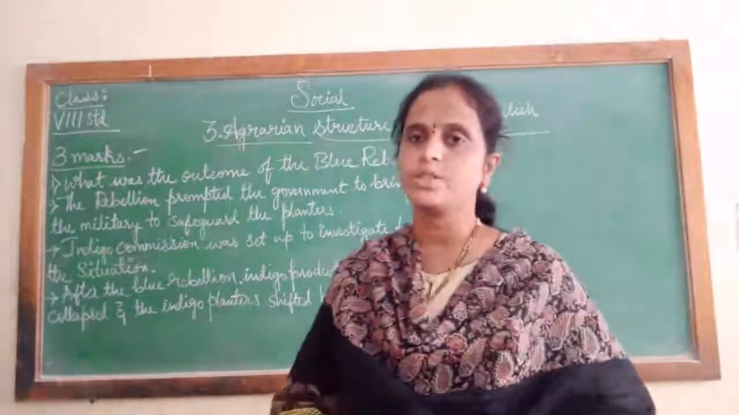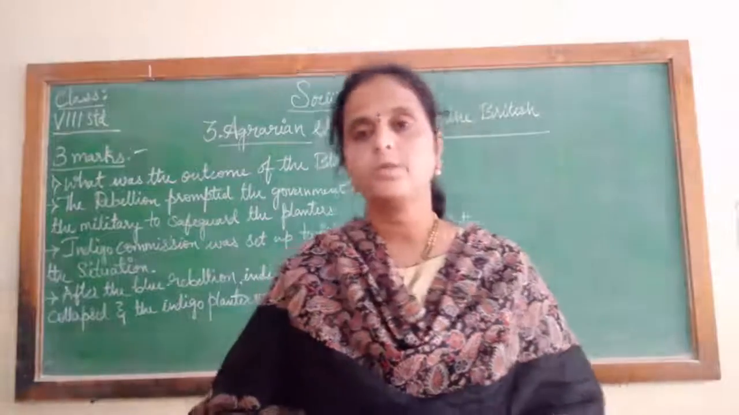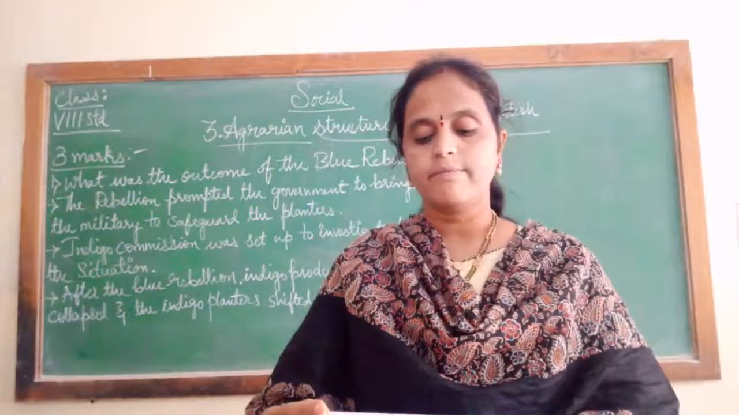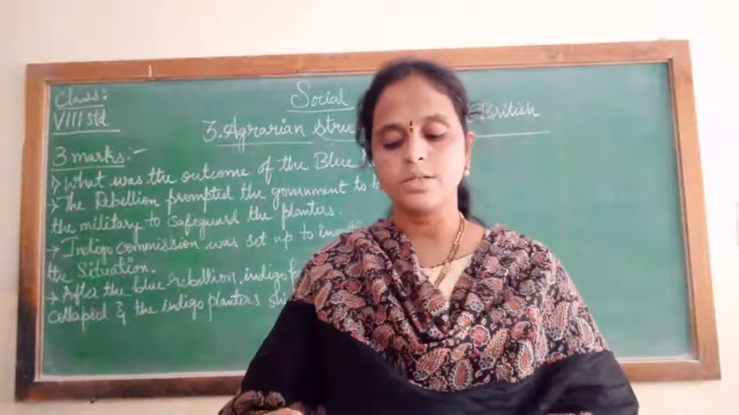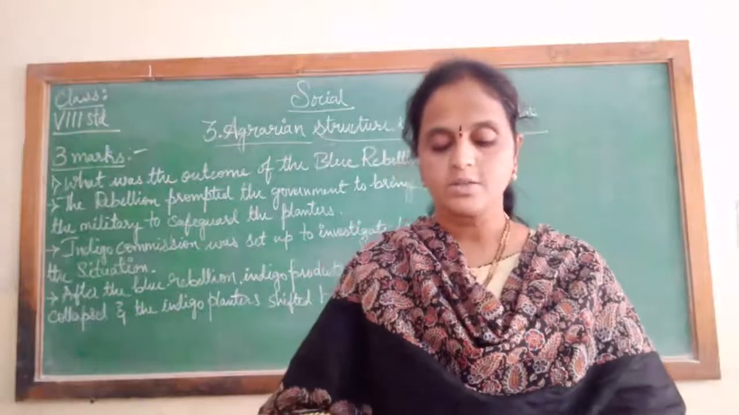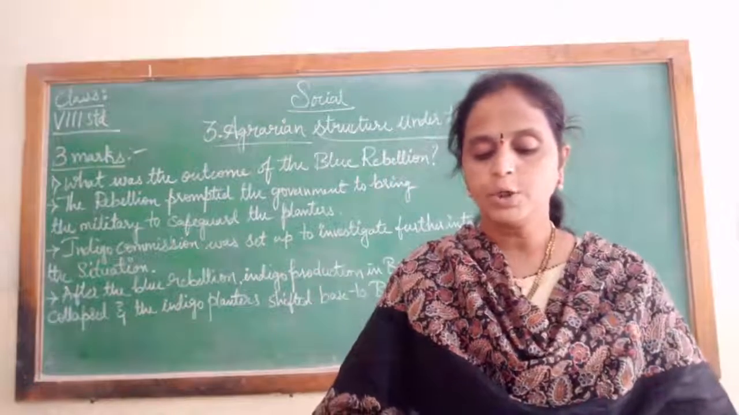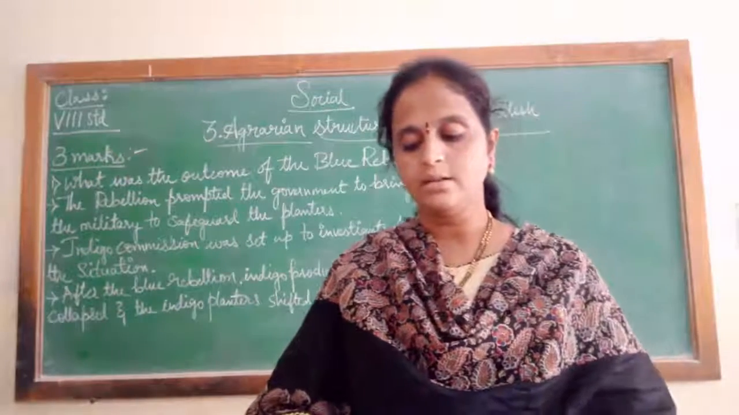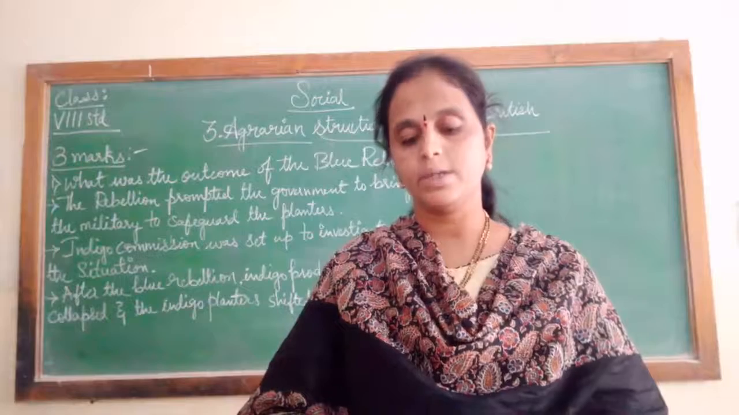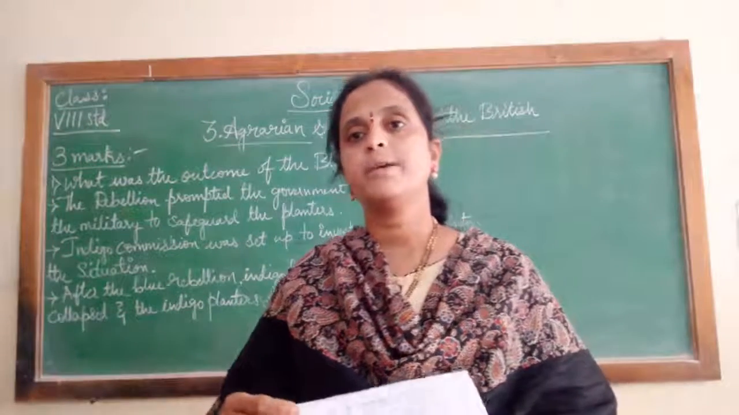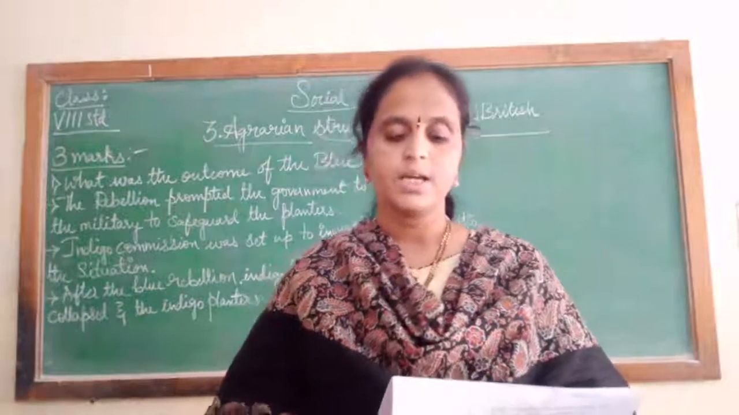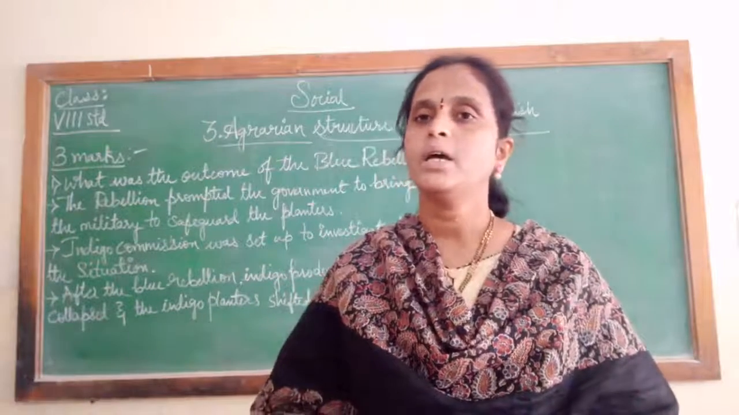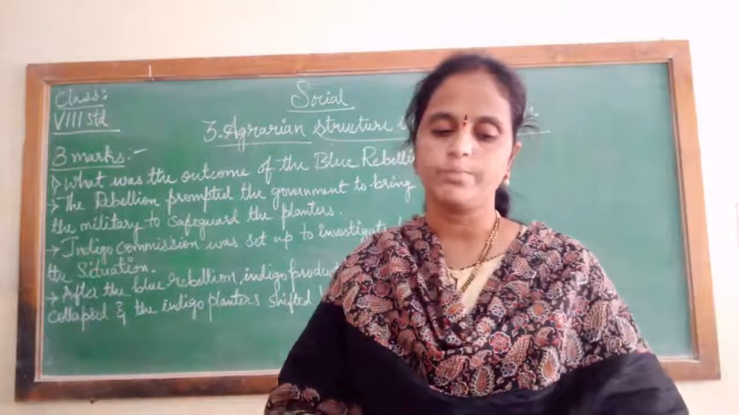I'll read out some more questions for 3 marks from this chapter. So let's move on to the second question for 3 marks. Give 2 problems which arose with the new Munro system of fixing revenue. See here what the problems are. Under the new Munro system of fixing revenue, the revenue officials fixed too high a revenue demand, means they fixed revenue at a very high rate. This demand could not be met by the peasants, means the peasants were not able to pay this revenue.